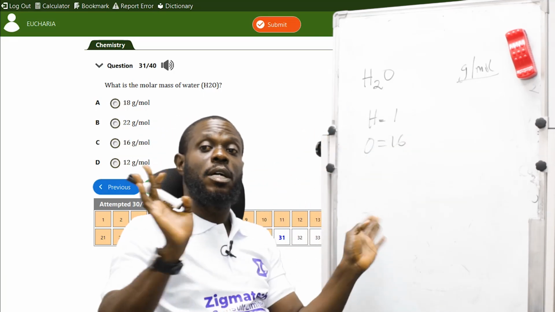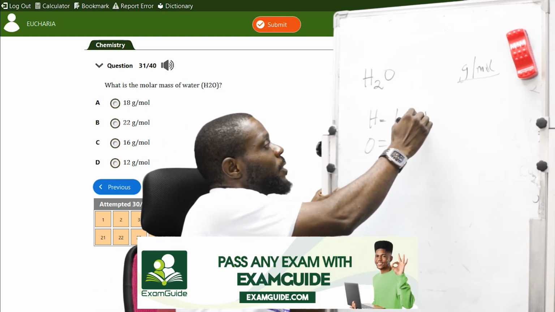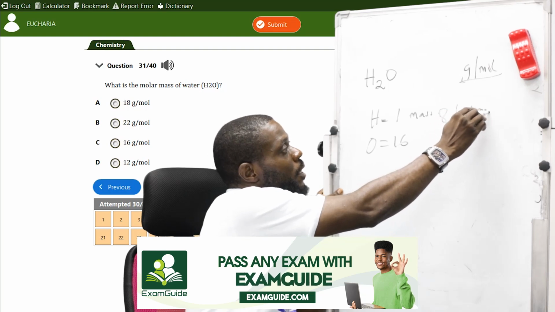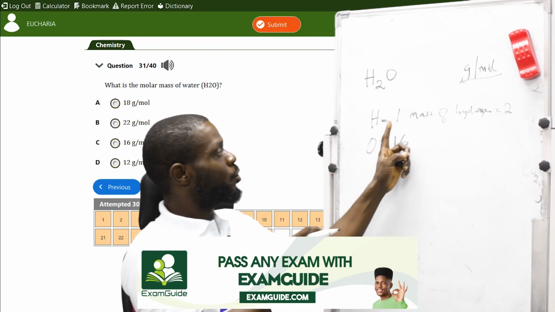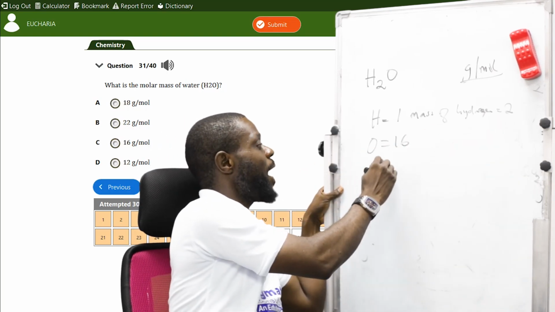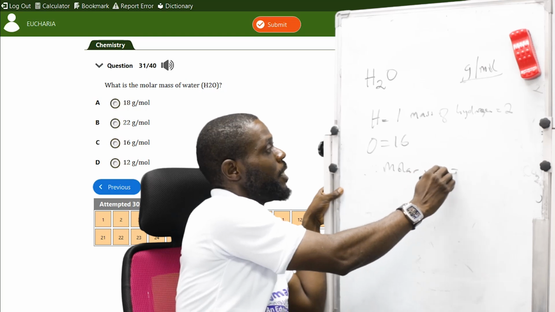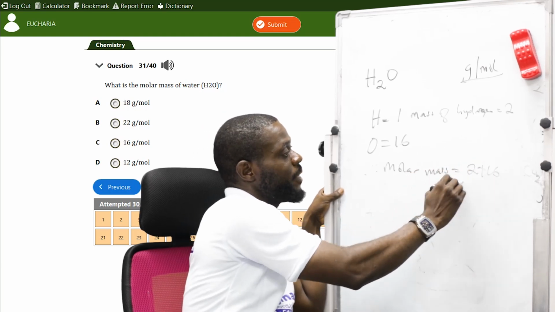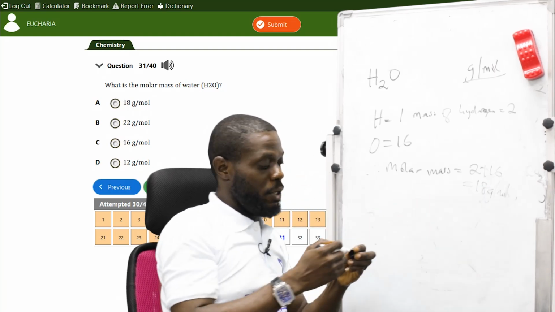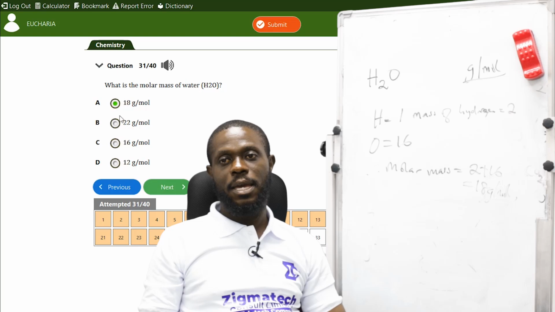Oxygen is 1 atom, it does not have a subscript. Then oxygen is 16. So therefore, molar mass, I said the sum, is equal to 2 plus 16, which is 18 grams per mole. So the correct answer is 18 grams per mole, A. That's the correct answer, A.